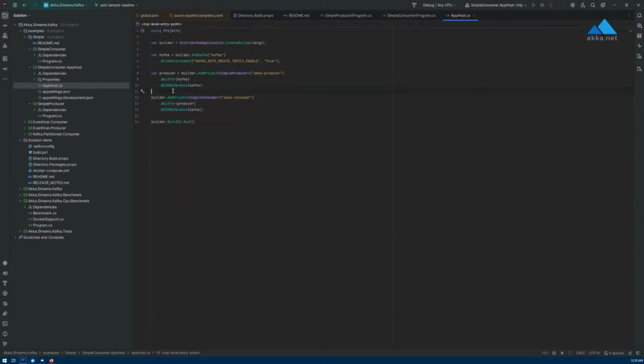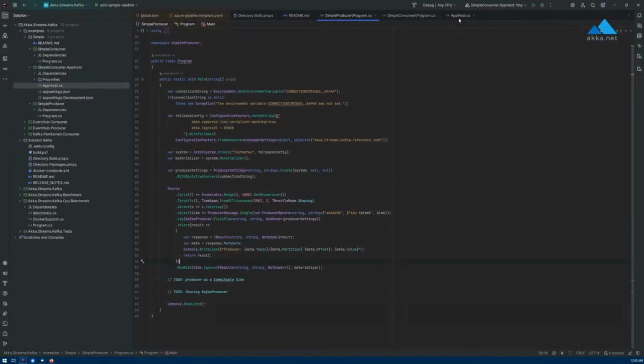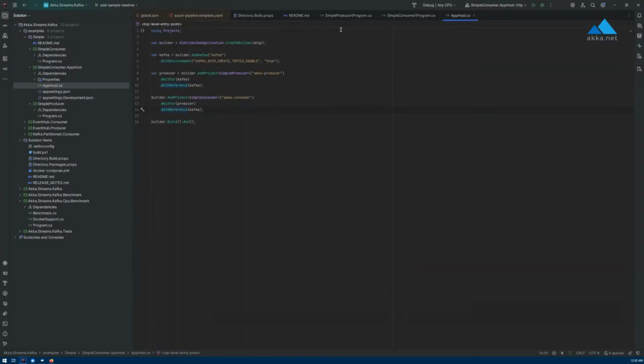Aspire actually injects a connection string Kafka environment variable into each of these running processes. And that's what the with reference call does.